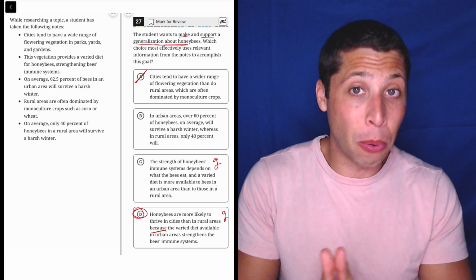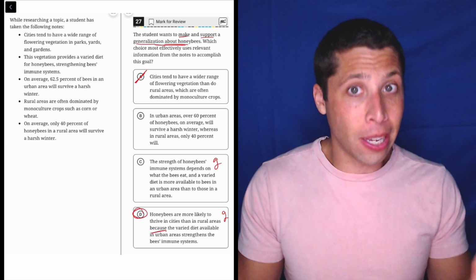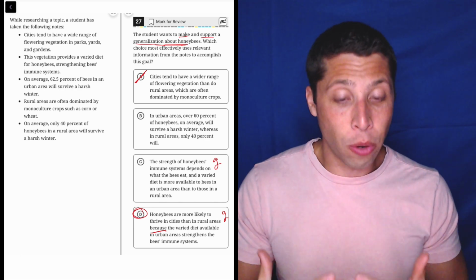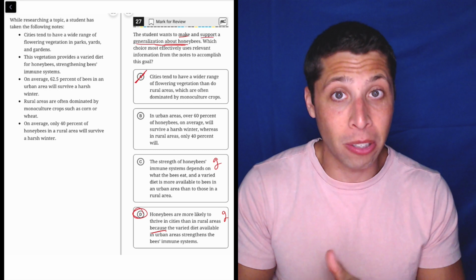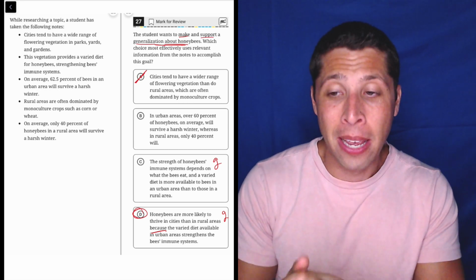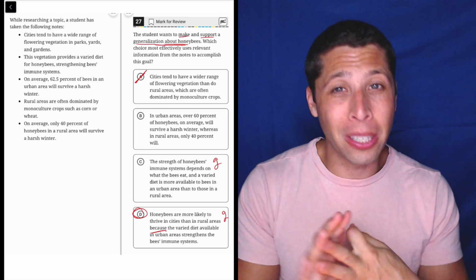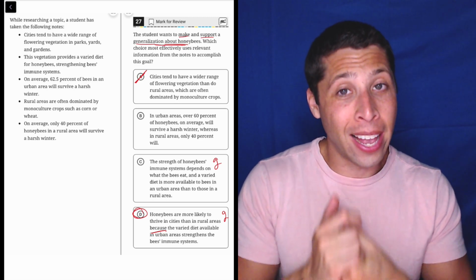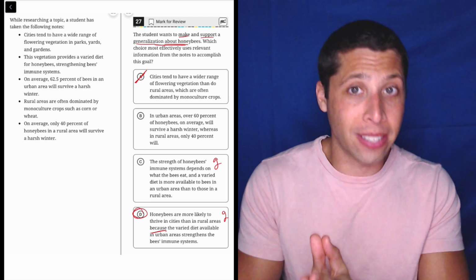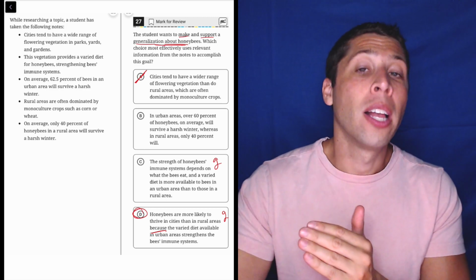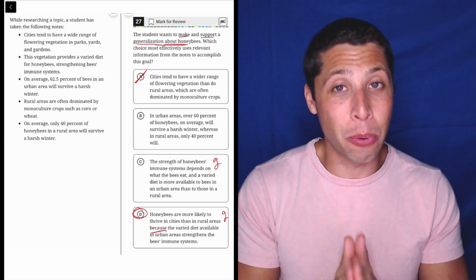And so my last little point I'll leave before we're done with this section is that these outline questions are usually some easy points. So these might be questions that you skip to when you start to notice that timer running out, especially because passage questions can take a long time. But then you've got grammar, transitions, and then outlines that are generally pretty easy, generally pretty quick, and it's a lot of points that you don't want to leave on the table. These are ones that you want to lock in. So if you notice that timer getting low, you can skip to different questions and just focus on these outline ones. These are some easy points to boost your score.